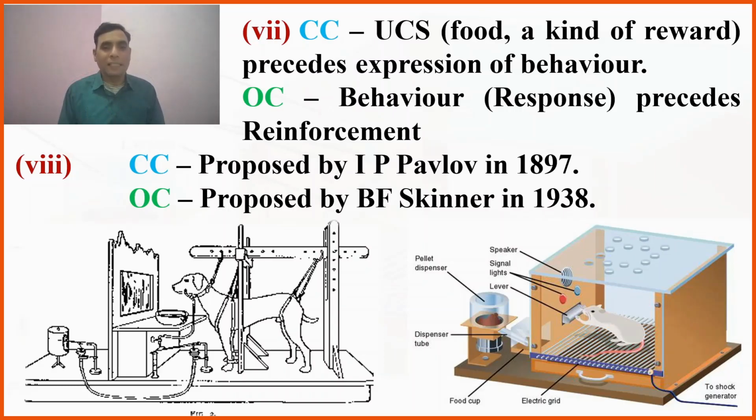And dear friends, the last difference is a silly one, but it is a difference. Classical conditioning was proposed by the physiologist and psychologist Ivan P. Pavlov in 1897, who was Russian. And operant conditioning was proposed by the radical behaviorist B.F. Skinner in 1938, who was an American.